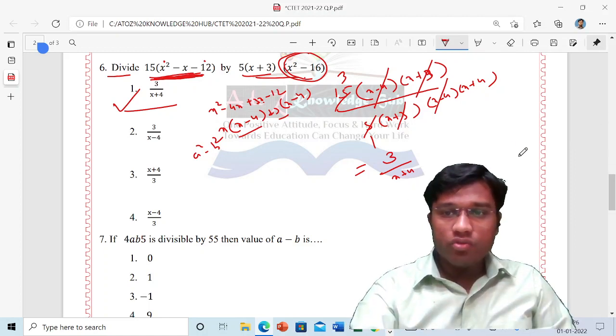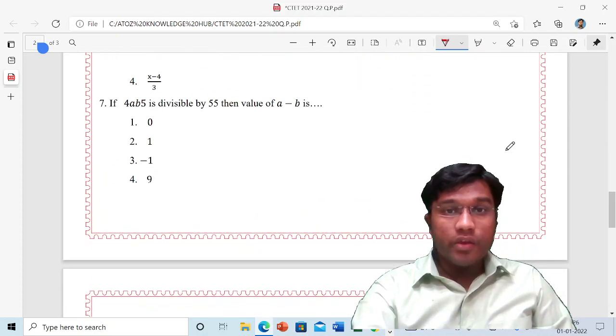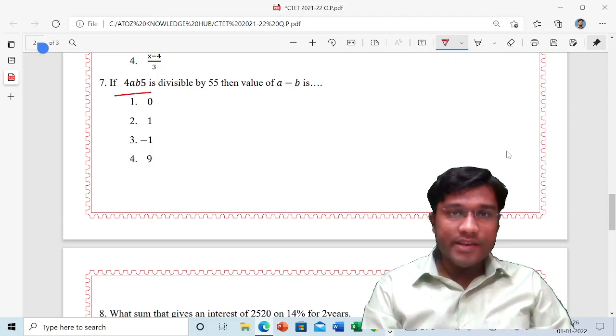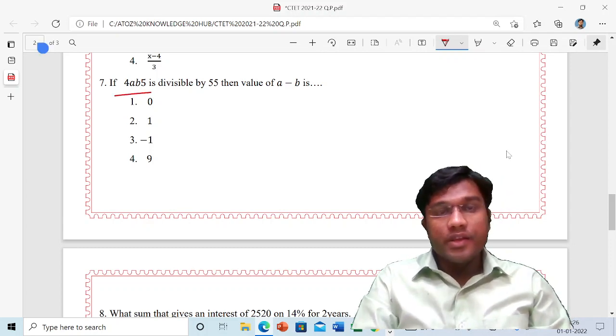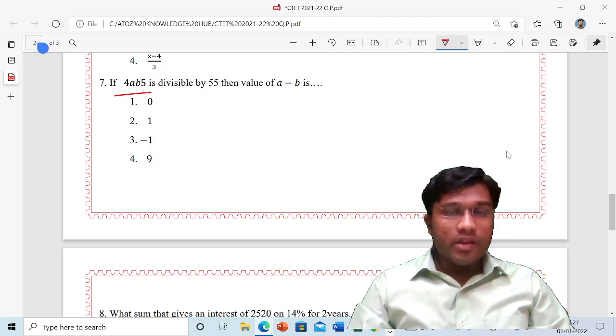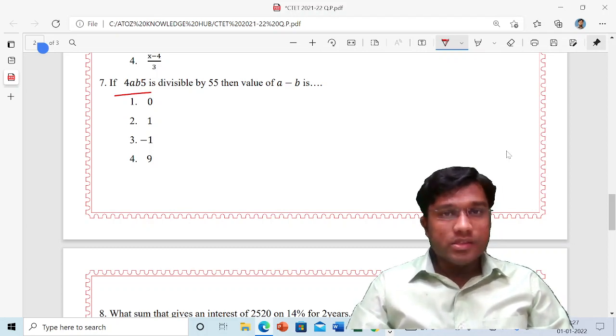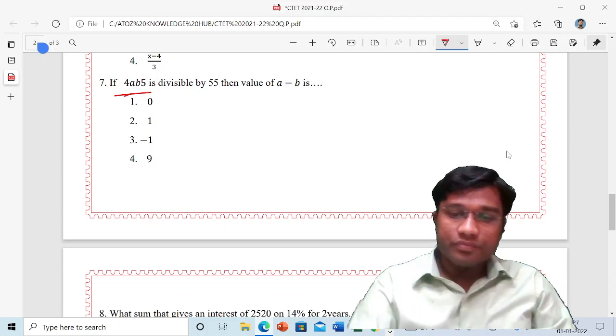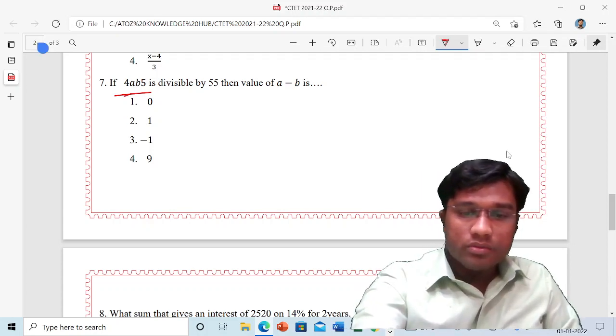Then only you can achieve all the answers. Now see, again it is very easy, and this I want to tell you, this question is from class 8 standard. Playing with mathematics, from 6 to 8th chapters are there. Playing with numbers chapter. From that chapter this is the question. Now see how to solve.